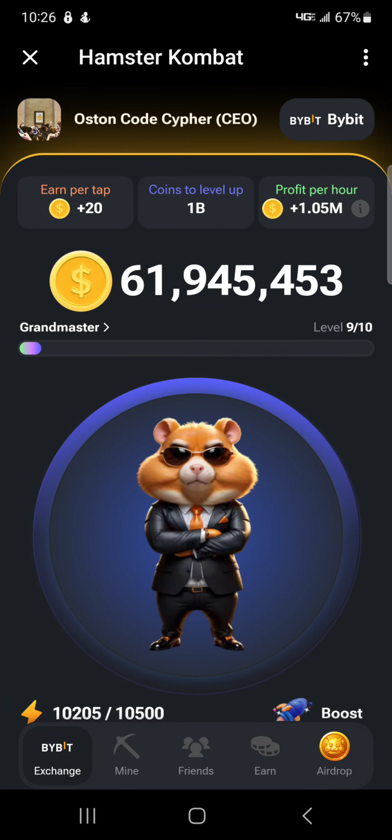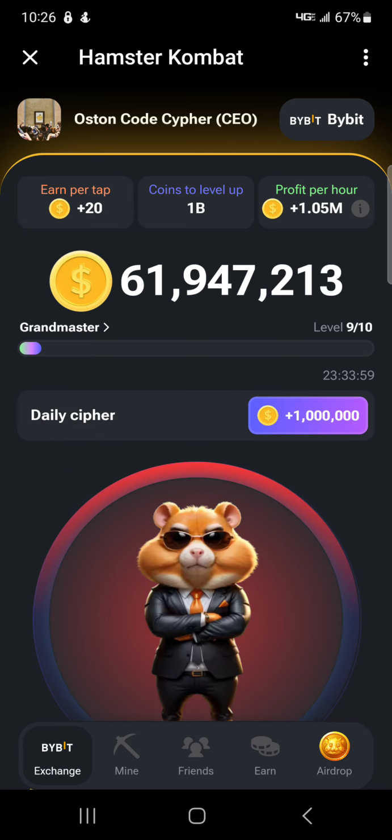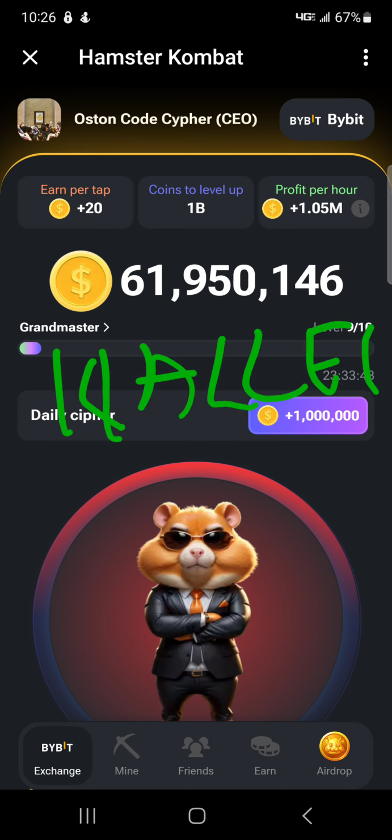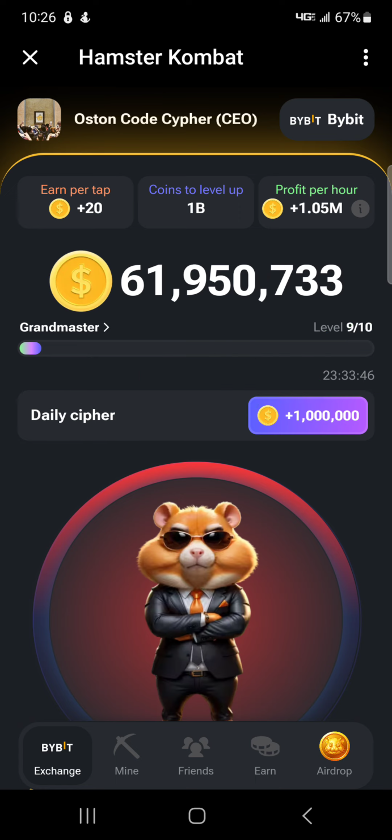In this video I'm going to be showing you today's daily cipher word. As always, click here 3 times and the button will turn red, and the word that we are looking for right now, we are looking for this word wallet. So this is today's cipher word, wallet.